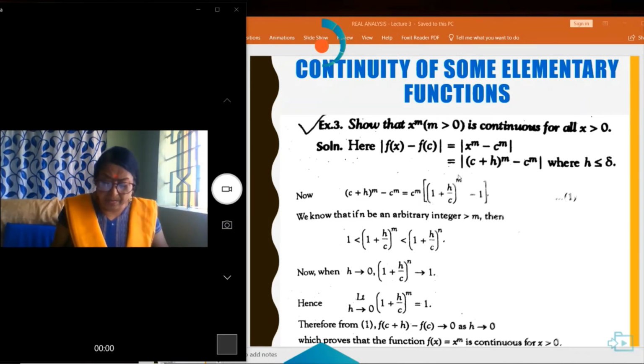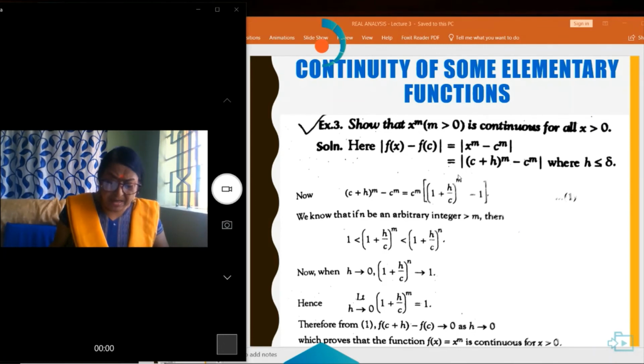Therefore, f(c plus h) minus f(c) is equal to 0 as h tends to 0. This proves that the function f(x) equal to x^m is continuous for every value of x greater than 0.